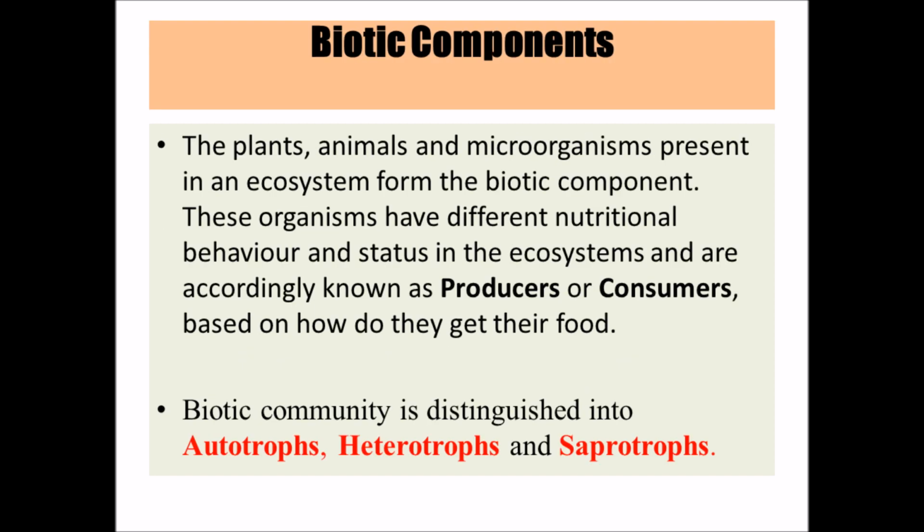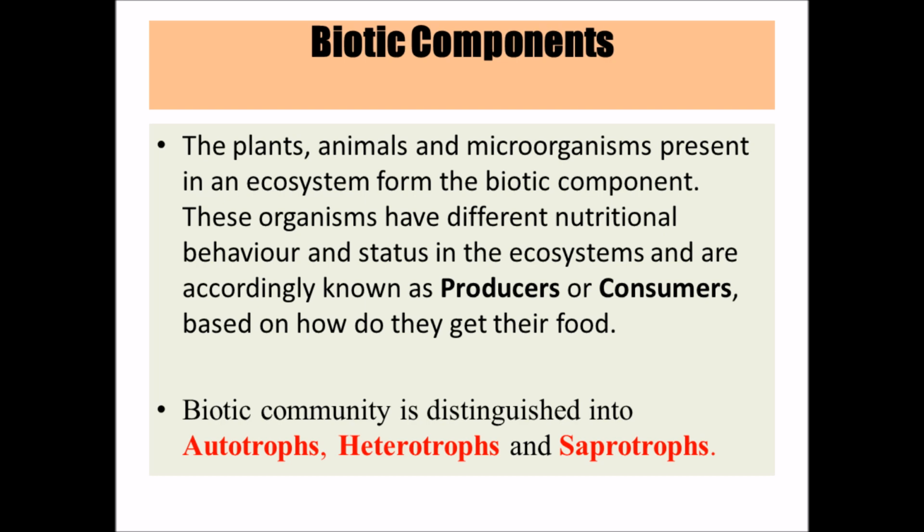Now let's talk about the biotic components of an ecosystem. The biotic components, the living things in an ecosystem, may be plants, animals and microorganisms. These biotic components are classified, and there are two kinds of classification. One is based on their nutritional behavior and status in an ecosystem.